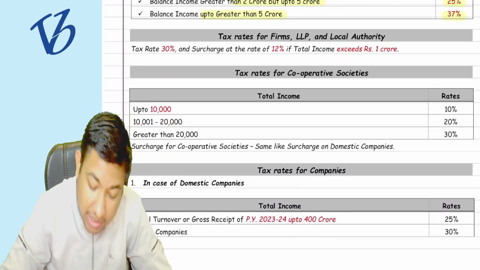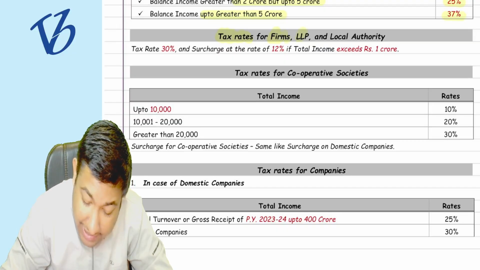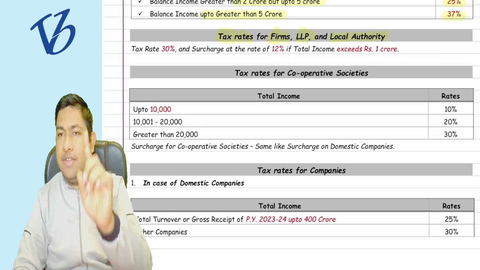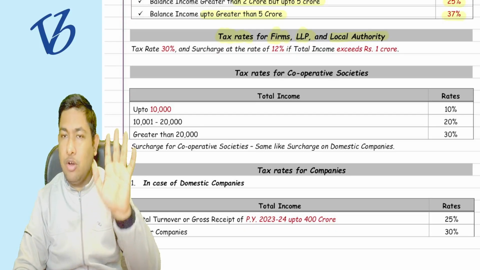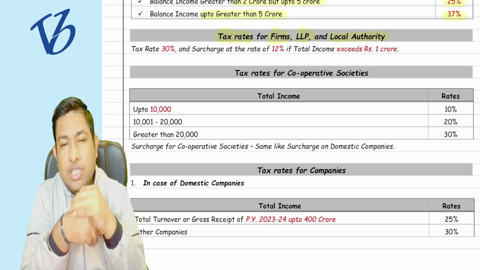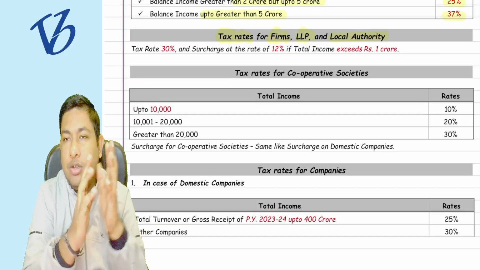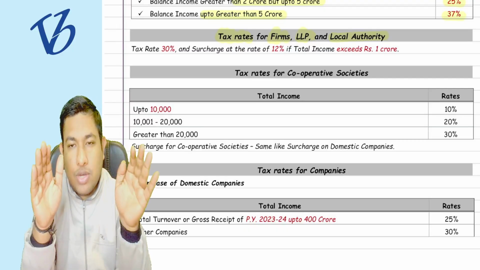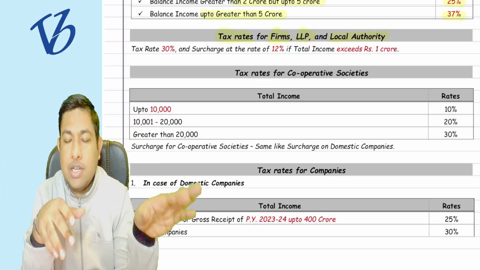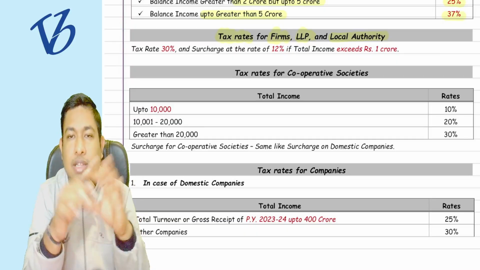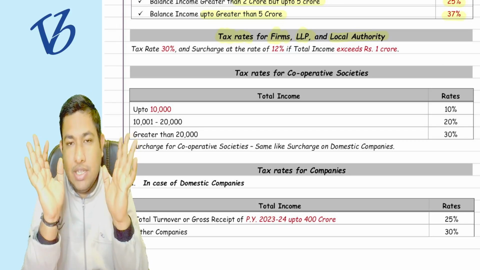Now we are coming to the tax rate for the firm, LLP and local authority. We have already seen the tax rate of individual, AOP, BOI, AJP or HUF. Now we are going to see the tax rates for the firm, LLP and the local authority. For these, there is no two-regime system, that is, a default or the old regime system. There is only a blanket taxation in this particular case.